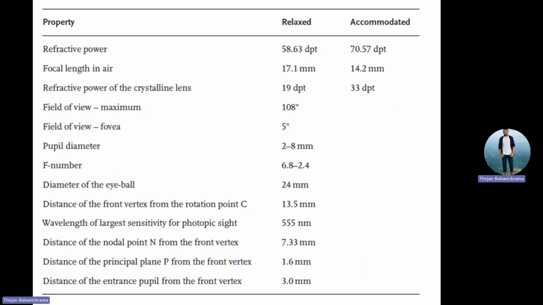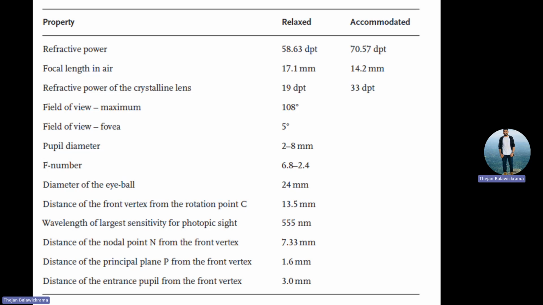And these are some calculations. Refractive power of the eye in a relaxed position is about 58.363 diopter, and in an accommodative position about 70.57 diopter. This is approximately for a 6-year-old child. Focal length in air is about 17.1, and in the accommodative condition about 14.2. Refractive power of the crystalline lens is about 90 diopter, and in the accommodative position it goes to 33 diopter.